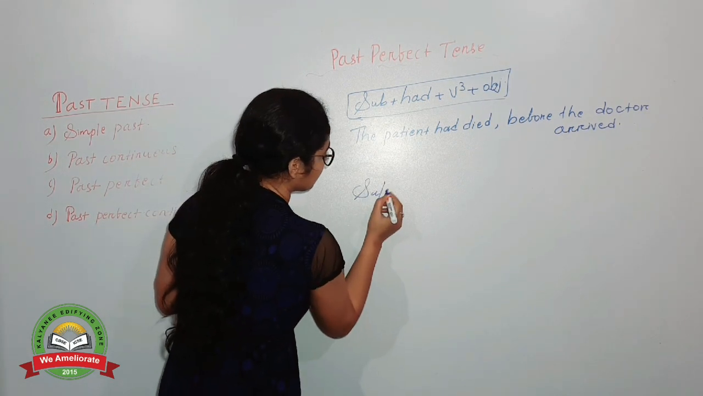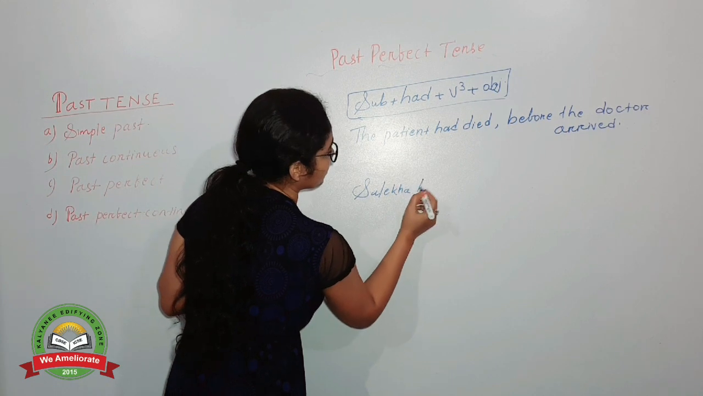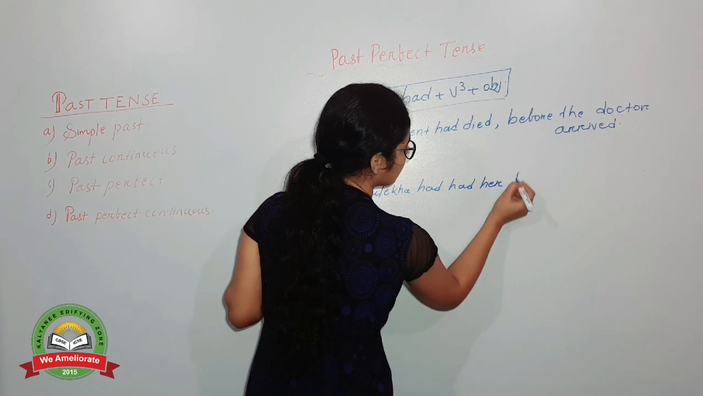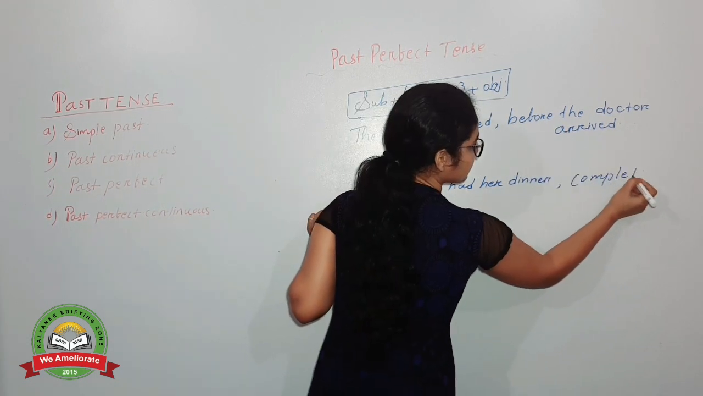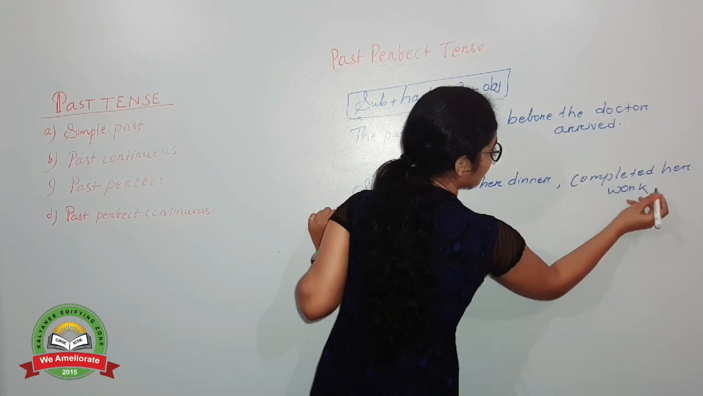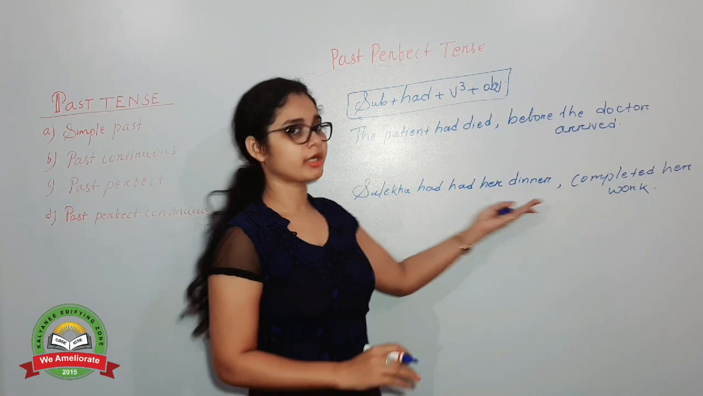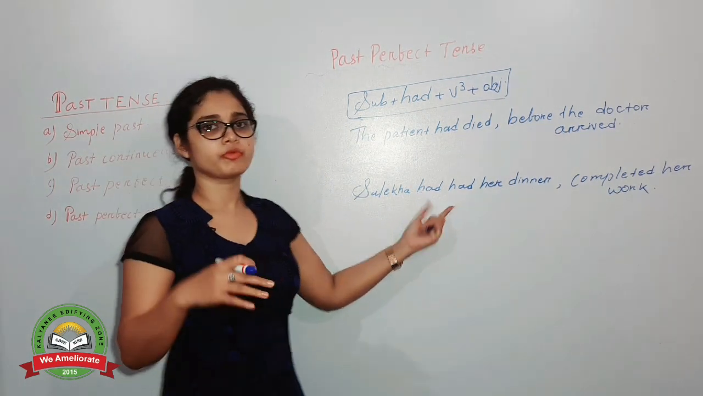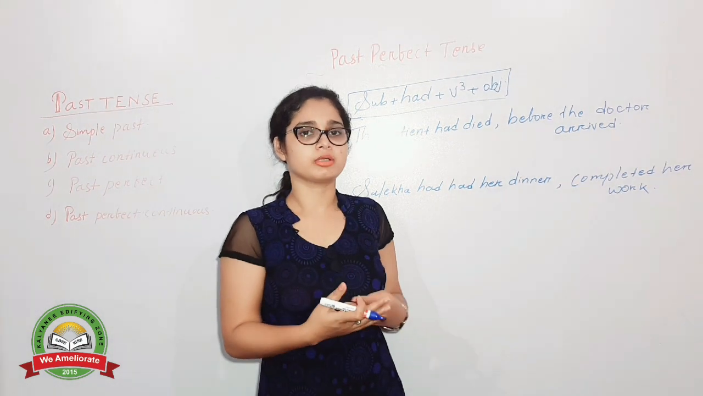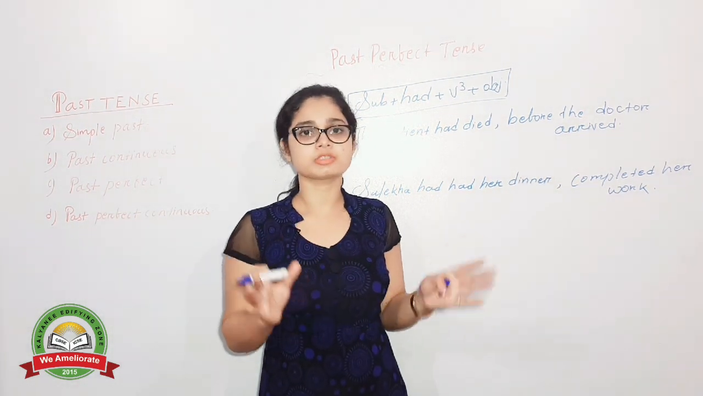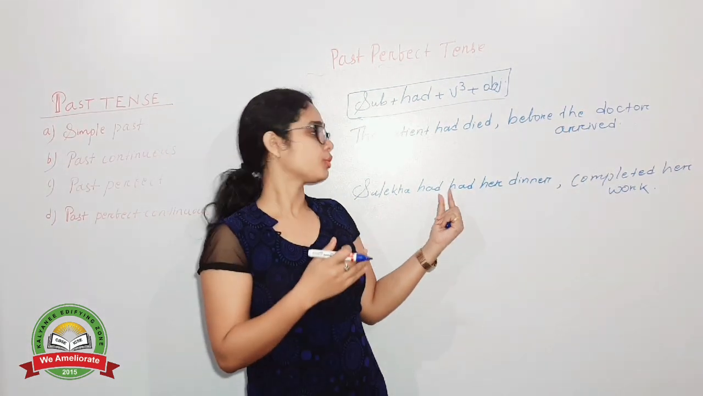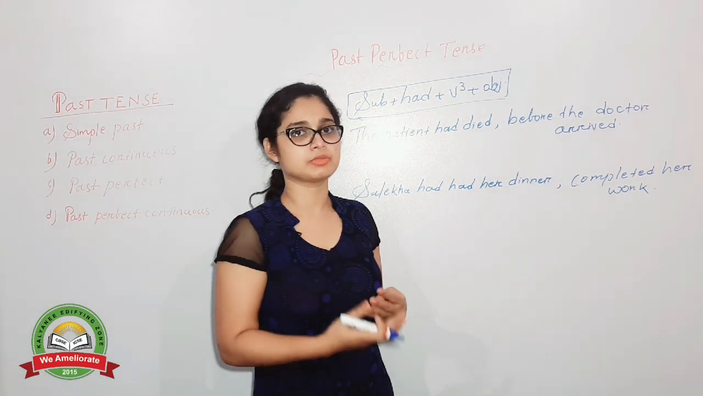Sulekha had her dinner, her work. Okay, so here is a different kind of sentence. You must have some queries that in a sentence we are having "had" repeated here. So it's not that much tough for us. It is the easy thing. I'll let you know why it's used two times, "had" repeatedly, why.